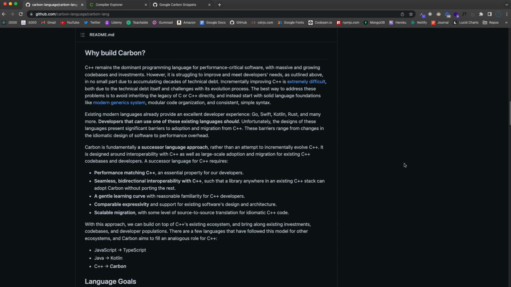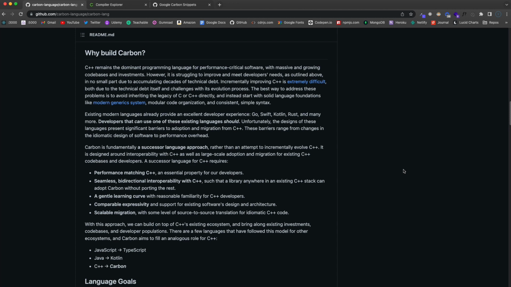And if you read more on this page, they do say that it's relatively easy to work with and migrate large C++ code bases. And I think that's a big reason why Rust isn't a direct successor. Since Carbon can interoperate with C++, they're saying that's possible. So some of the reasons why they feel C++ needs improvement in the modern age, I guess, is because it's racked up what they call technical debt over the years and is struggling to improve and meet certain developer needs.